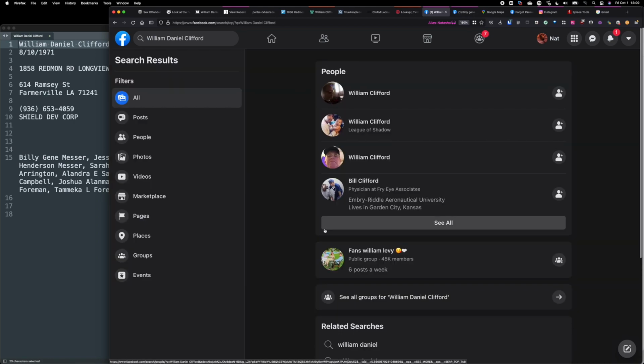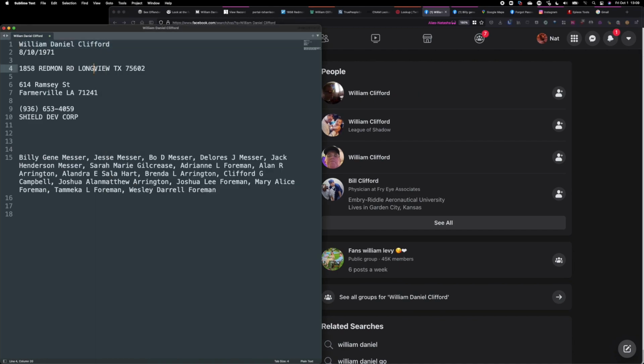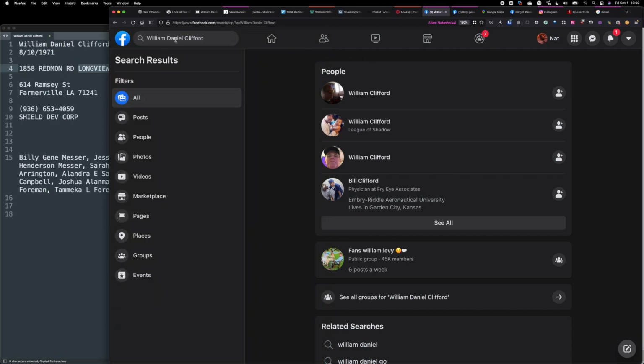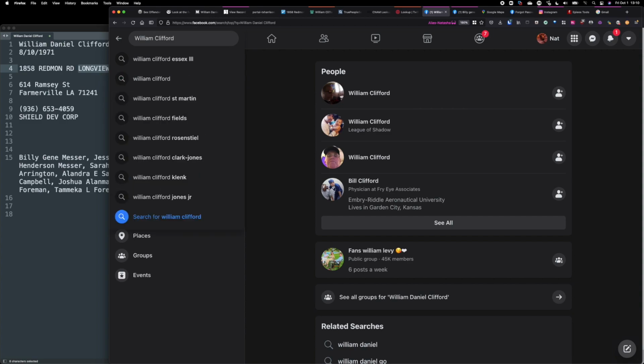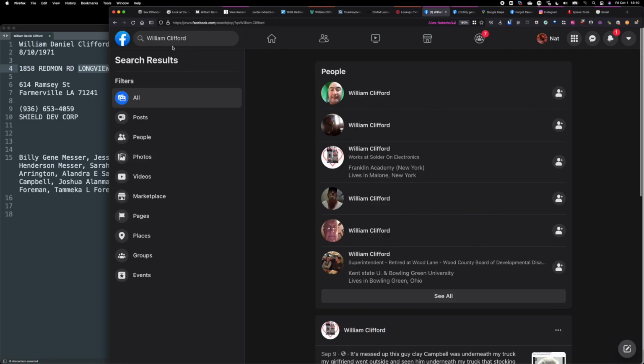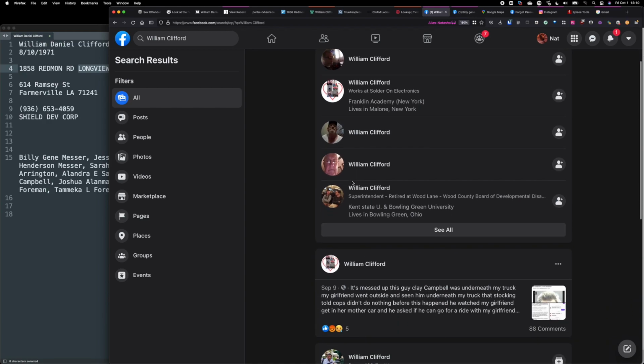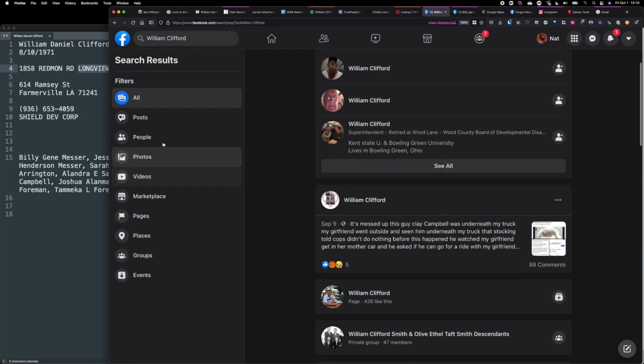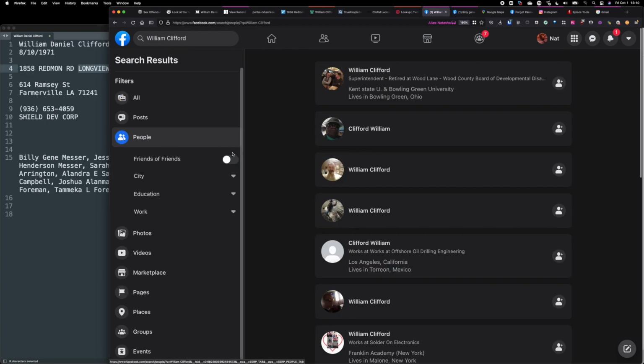I don't expect to see immediate results, but I have some information. So I know he's in Longview, Texas, or at least that was one of his addresses. Three names is usually not as common on Facebook or any social media, so I'll remove those. I still don't see it here. There's definitely hundreds of people with that name.